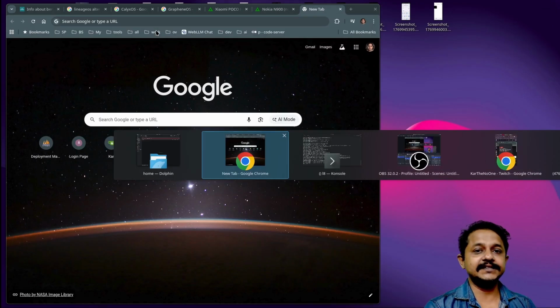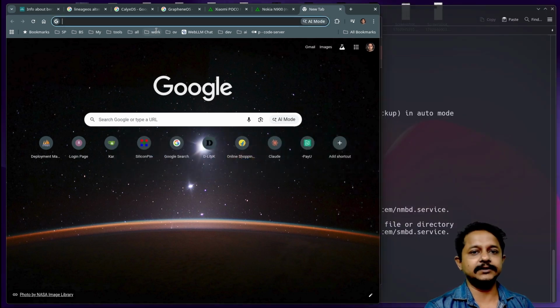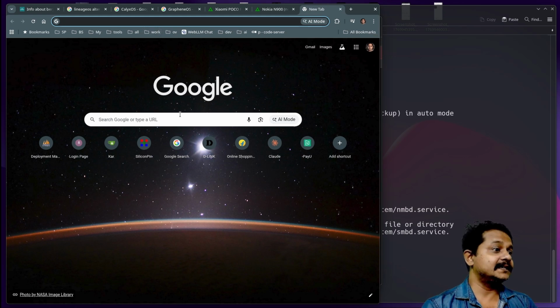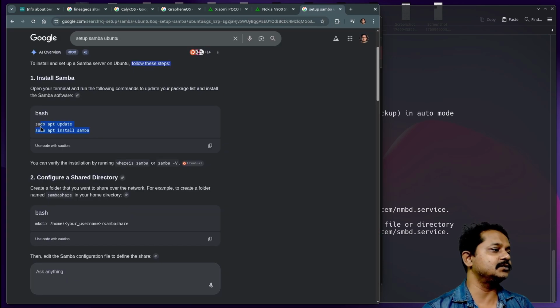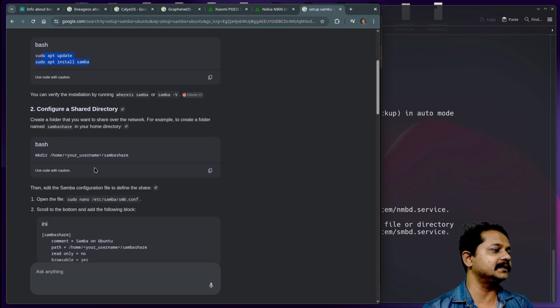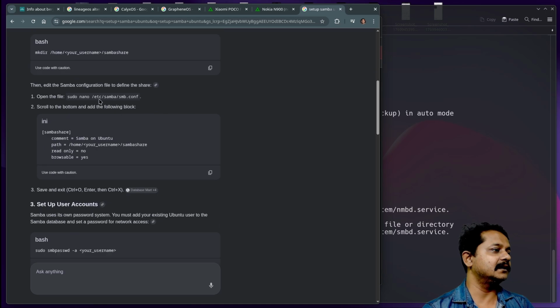That means after installing SAMBA share, you will not be able to find that server. You will have to make some configuration tweaks. Let's ask Google, what do I need to do? Set up SAMBA on Ubuntu. The first thing is to update and install SAMBA. I think that part is done, and I need to edit this SAMBA configuration.